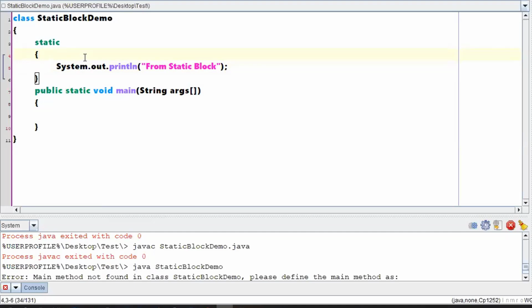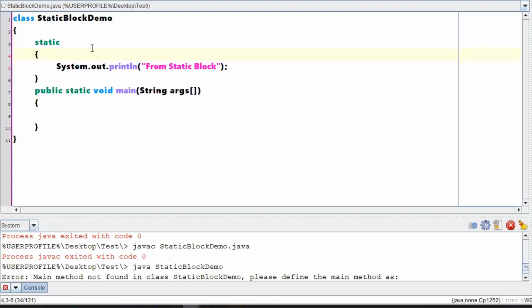A question in the chat box: Sir, is there any preprocessor like we have in C? Yes, if you are going with the libraries, you will be writing an import statement. If you want to take an input from a user, you need to have the scanner, so you will be writing import java.util.Scanner. There are some packages which you have to import. In none of our programs till now have we discussed those things, so later we will be discussing them.